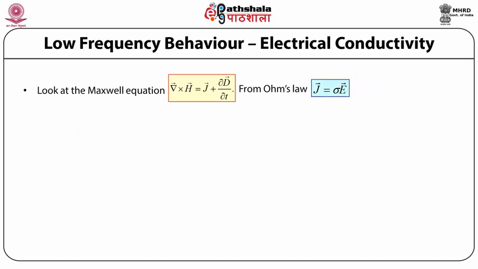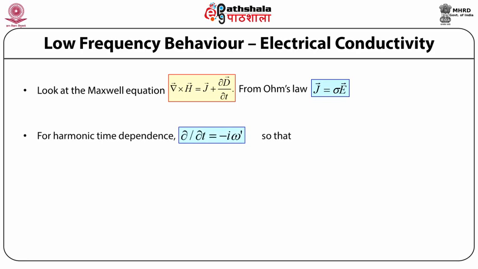To understand the singular behavior, let us look at Maxwell's equation. Del cross H = J + del D/del t. Let us assume that the medium obeys Ohm's law, J = sigma E, and has the normal dielectric constant K_0.